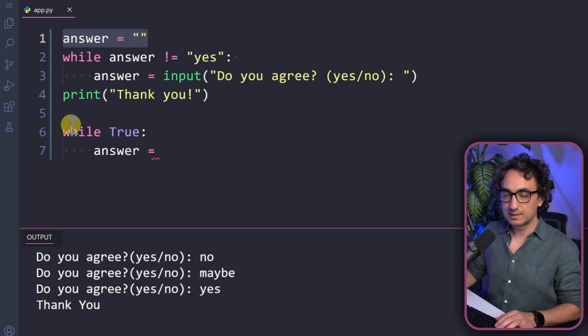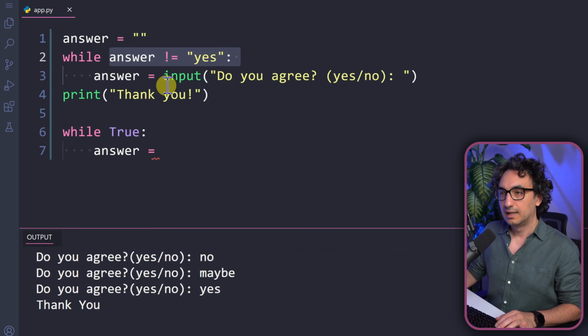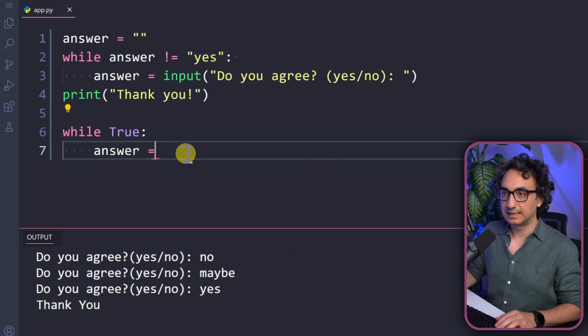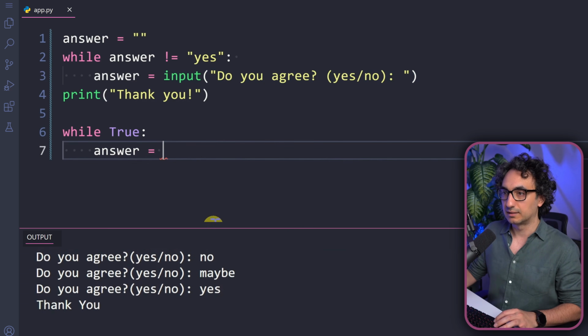We don't need that with the while loop, because previously we had the answer in the condition, and if you don't give it any value, you will get an error. But here we are not checking anything yet, so that's why we don't have to define anything outside. And the same thing, we're going to ask for an input. I'm just going to copy this from here.